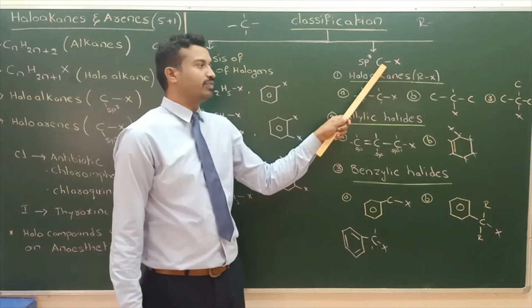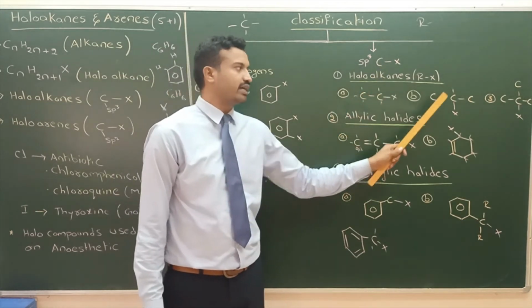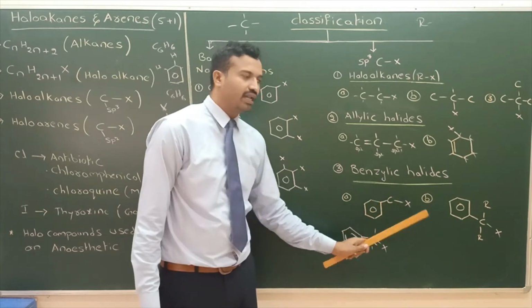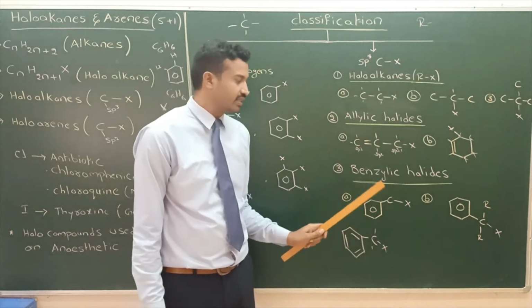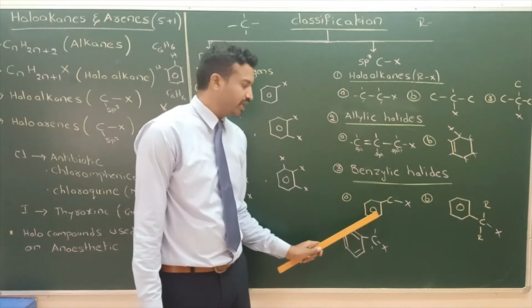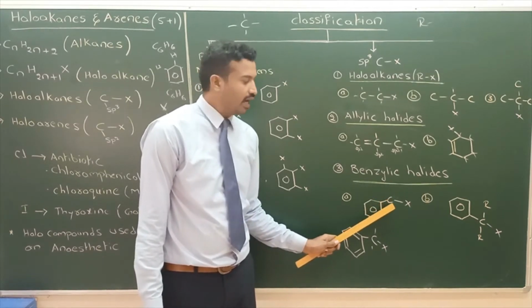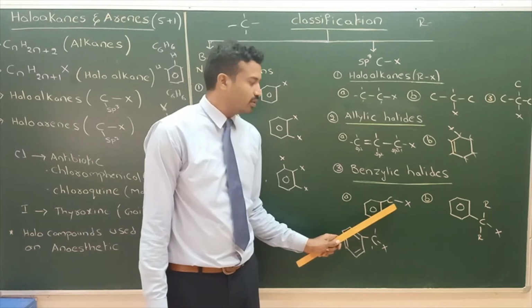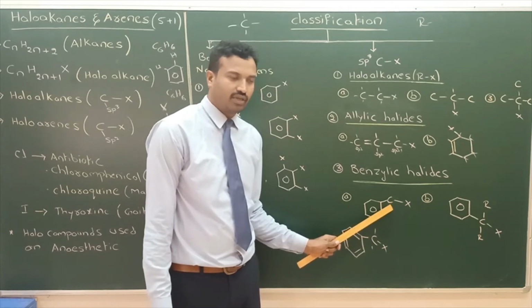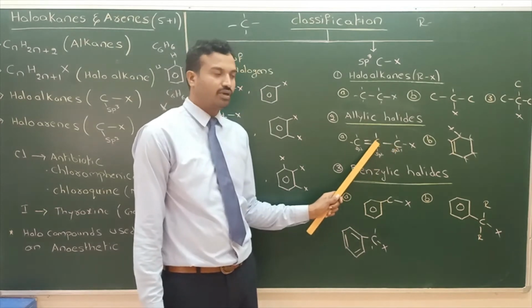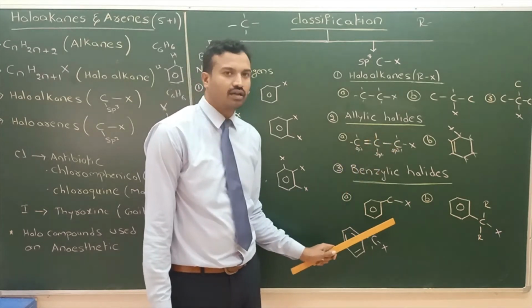Halogen is bonded to sp3 carbon: primary, secondary, tertiary. Next, the second one, allyl halide. Next, benzyl halide. The difference between these is that here we have benzenoid compounds. One carbon is bonded to benzene. That carbon is sp3, and the halogen is bonded to that carbon. So this carbon is sp3 and this carbon is sp2. Similar to here, sp3, sp2. Here it is allyl. Here it is benzyl.